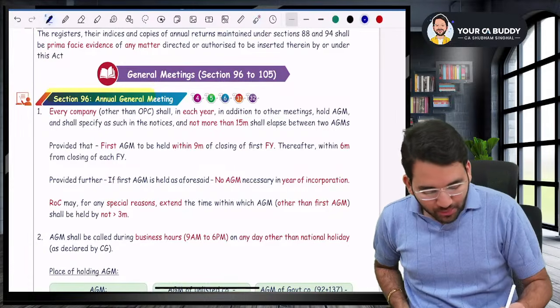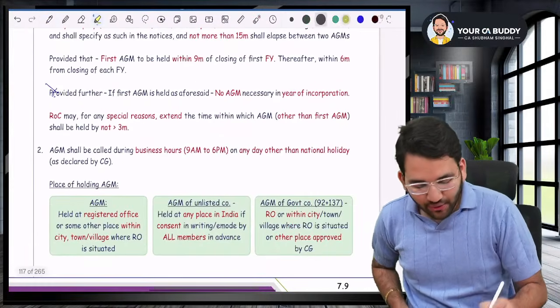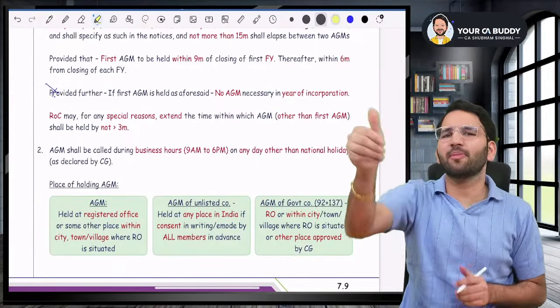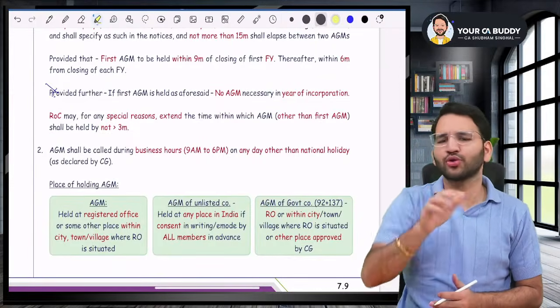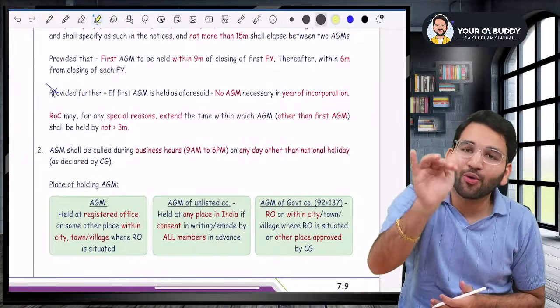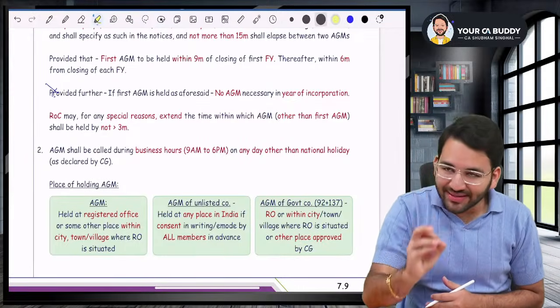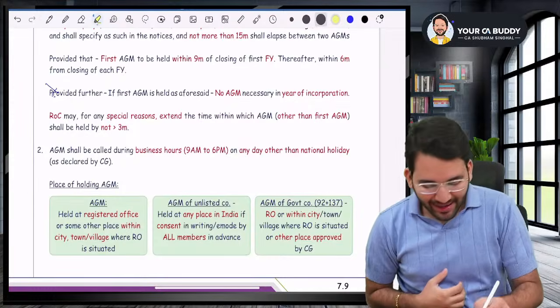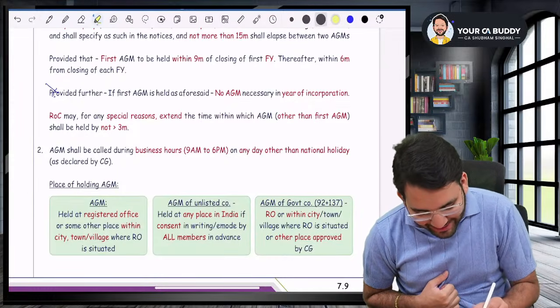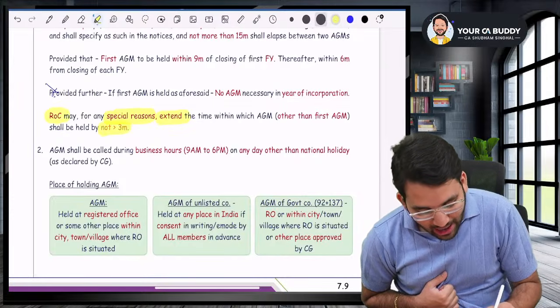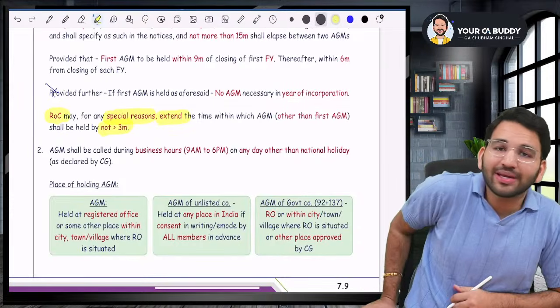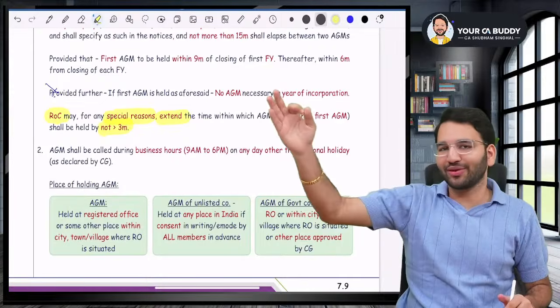Now, you can remove this particular line, sir. Listen to me very carefully. Sir, what if the AGM could not be held on time? So you said hold the AGM within 6 months from the close of financial year. What if I could not hold AGM at that time? Sir, if there is some special reason, then in that case, ROC may give you an extension of up to 3 months, sir. Up to 3 months. You can get an extension of up to 3 months.